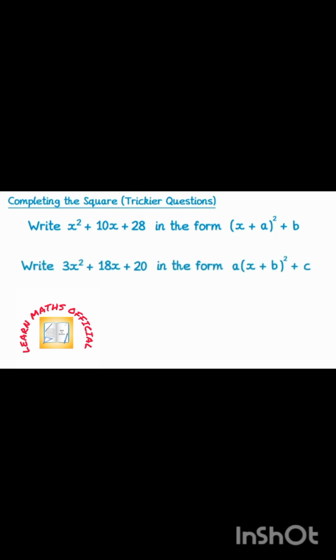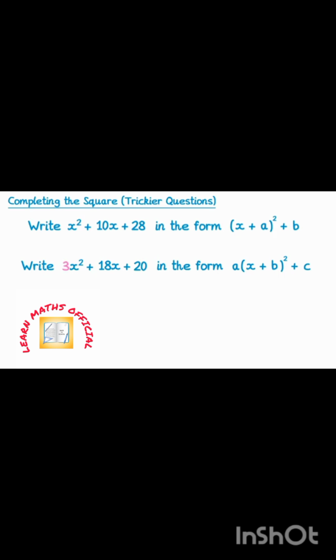In this video we're going to learn how to complete the square but for some trickier questions. In the last video we saw how to complete the square for questions that look like this. But in this video they'll look more like this. The main difference here is the number right at the front of the question, in this case a number 3.